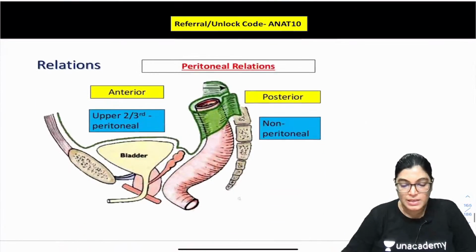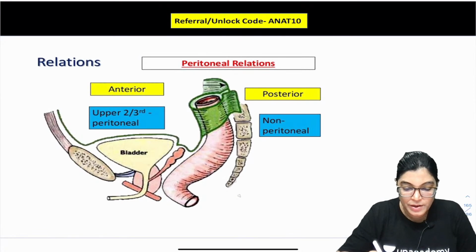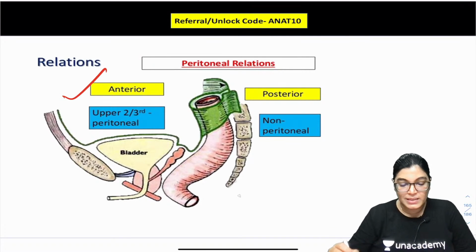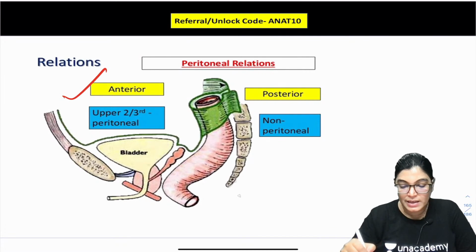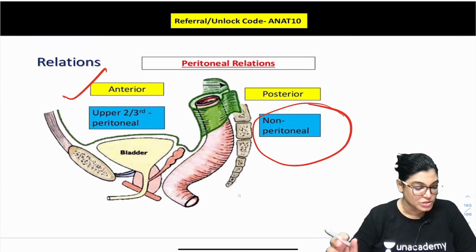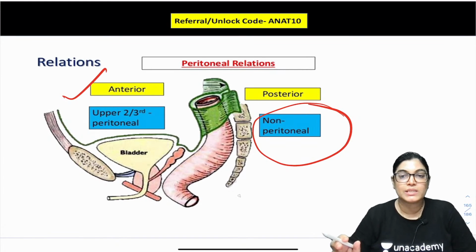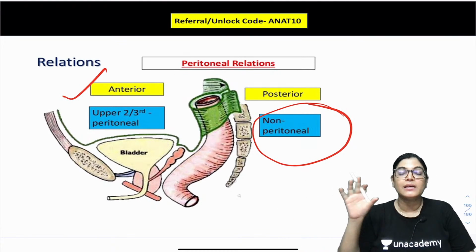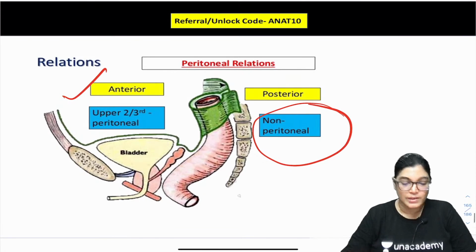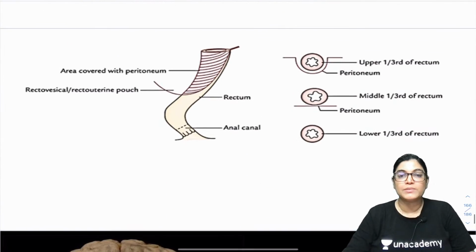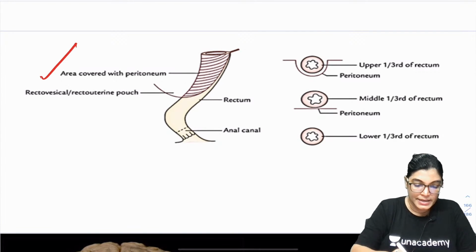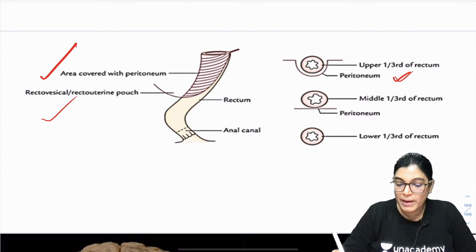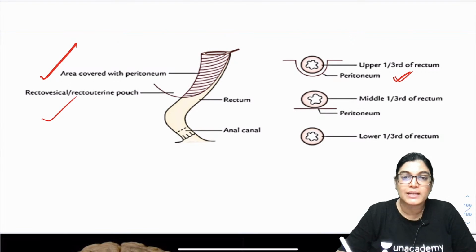Let me show you a diagram. Everyone can appreciate it. Anteriorly, in the upper aspect, it has peritoneal covering, and the posterior aspect is non-peritoneal, as shown in the diagram. Here is a better picture showing the rectum divided into 3 parts and the covering. The upper 1/3 is covered by the peritoneum not only anteriorly but also on the sides.